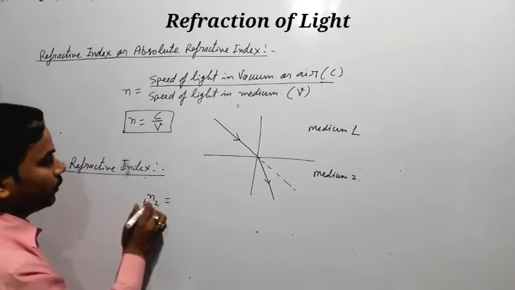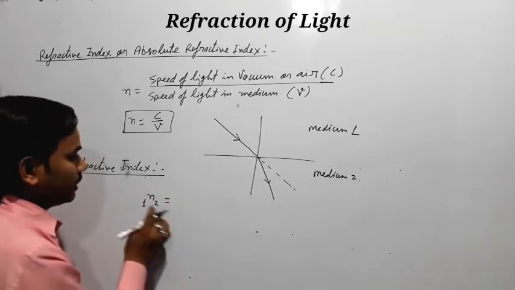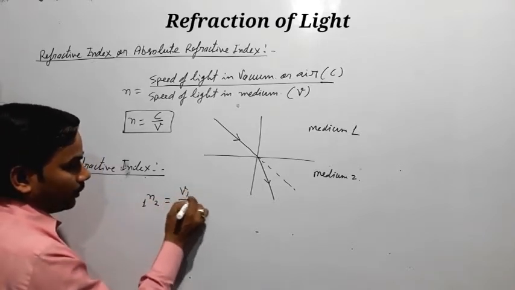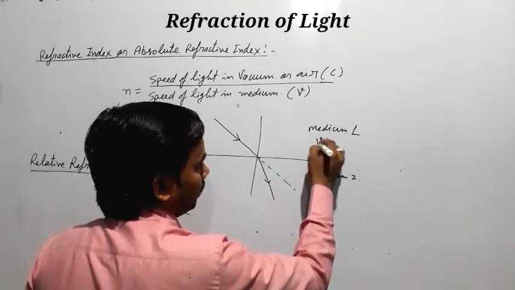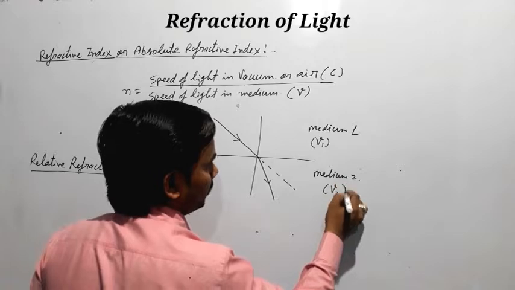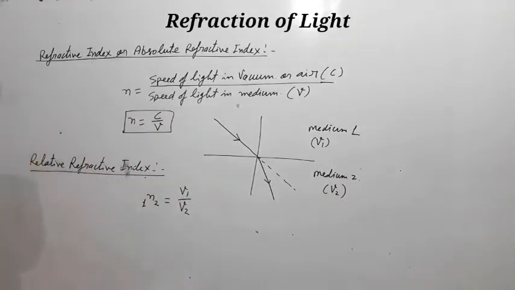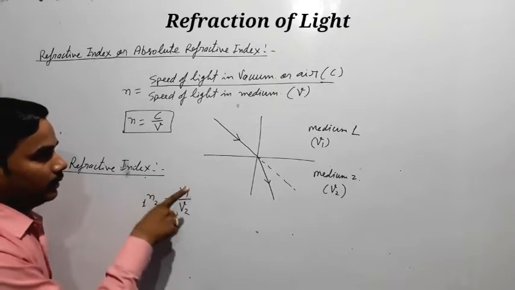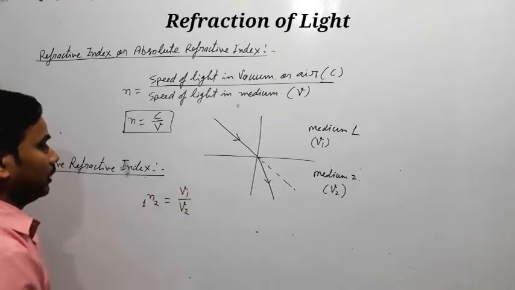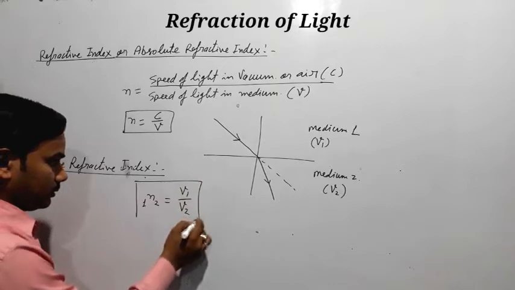Okay, so 1n2 can be represented as V1 upon V2. Means if the speed of light in medium 1 is V1 and the speed of light in medium 2 is V2, then the ratio of the speed of light in the first medium to the speed of light in the second medium is called relative refractive index.